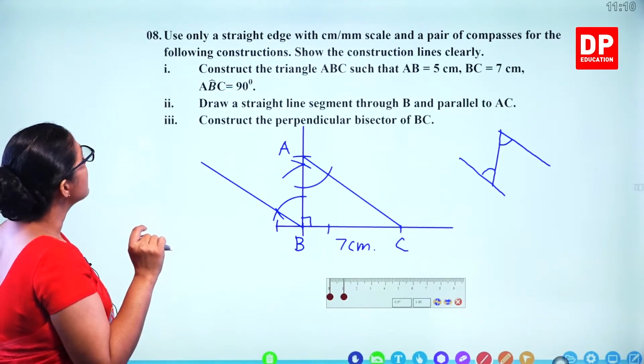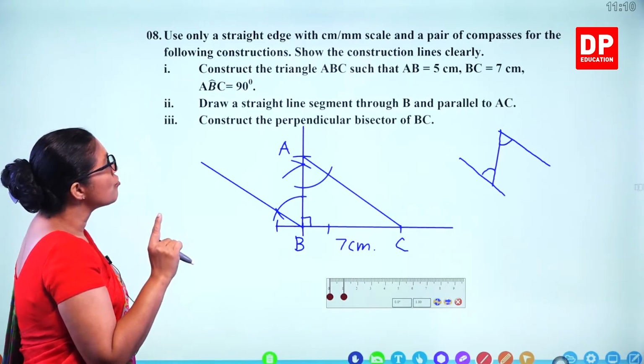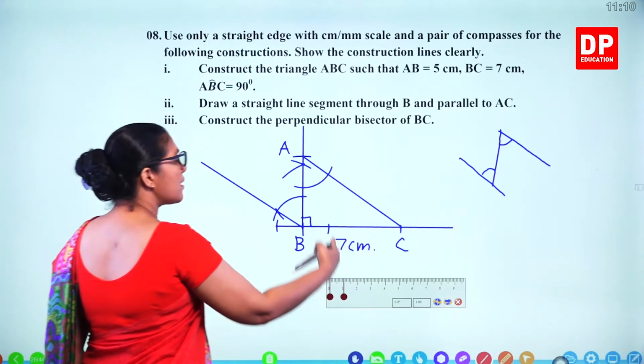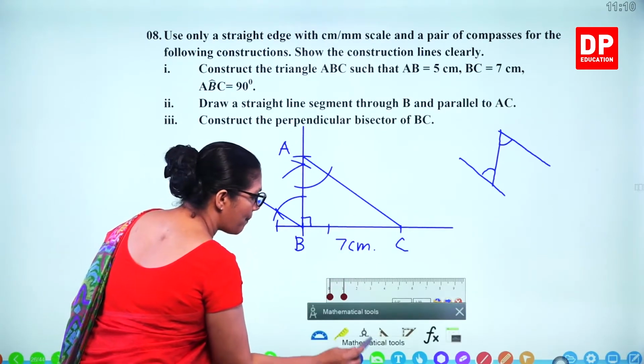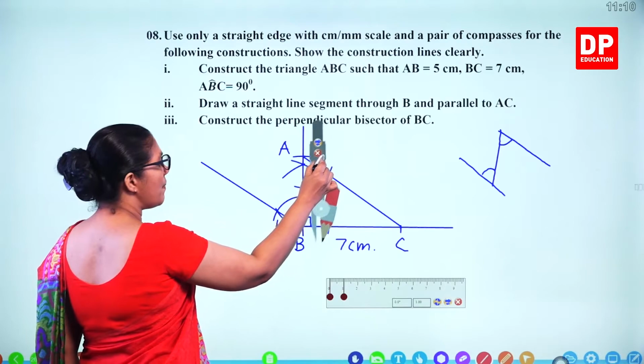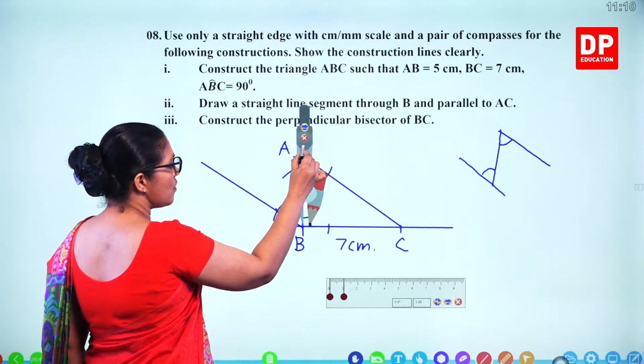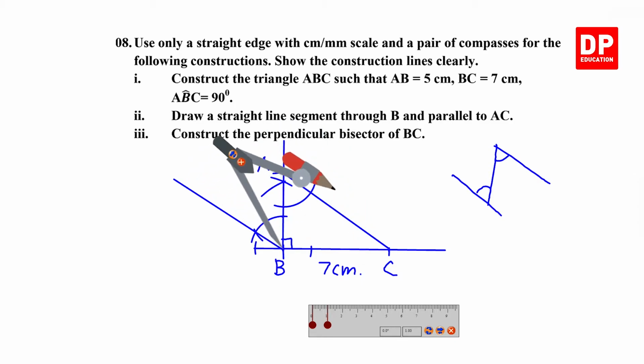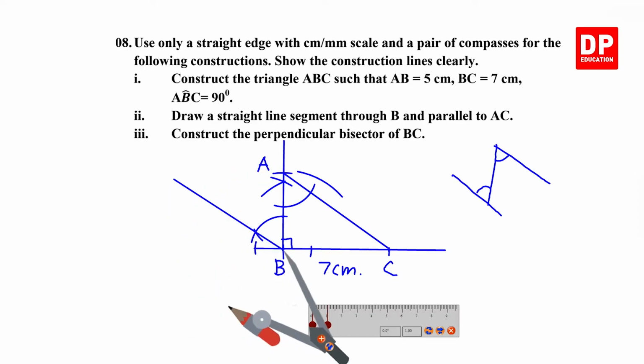That's the second part. Then third part, construct the perpendicular bisector of BC. How do you draw the perpendicular bisector? You take any distance more than half the length of this, and then you draw an arc above as well as below.